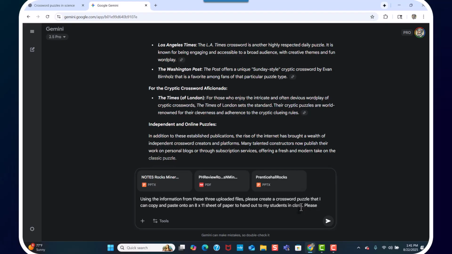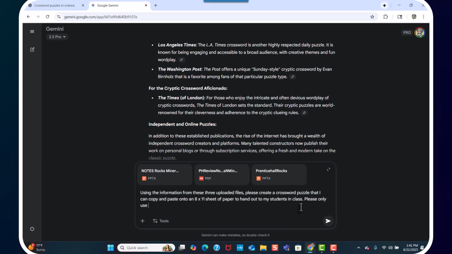Please only use the 20 most important vocabulary words for this puzzle. And now here's the kicker. Do I want it to be complex like the New York Times, or do I want it to be like an 8th grade thing?